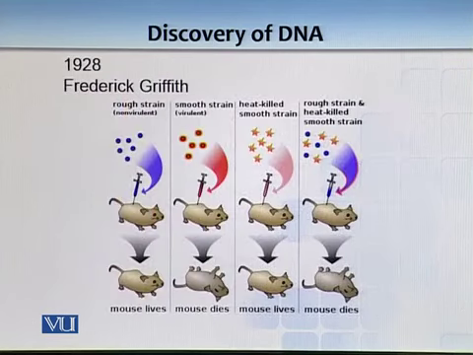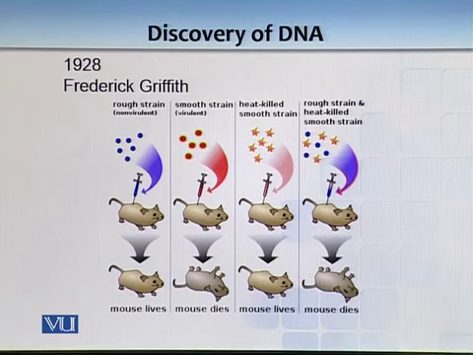And 1928, Frederick Griffith basically established that there is some sort of transformation which happens in bacteria. So basically, at that time, pneumonia was very common, and there were 2 strains of pneumonia. One was a rough strain and other was a smooth strain.